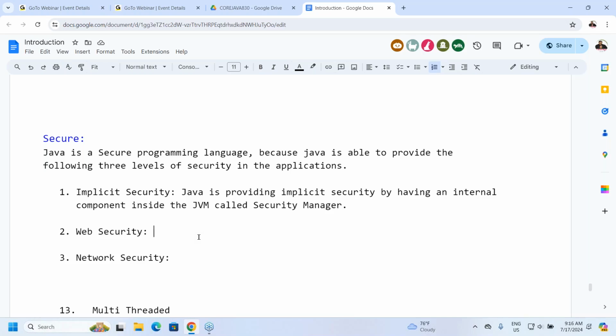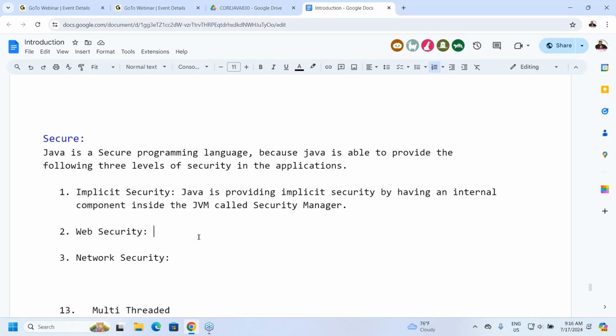In general, web security means security at web applications. Web applications are our websites only. Web applications are internet applications, server-side applications: a browser and a server-side program. The browser will send a request to the server-side program, and the server-side program will give some response to the browser. That's finished. This is what I'm calling a web application. Providing security at web applications is called web security. All of you are getting clarity on this, no?